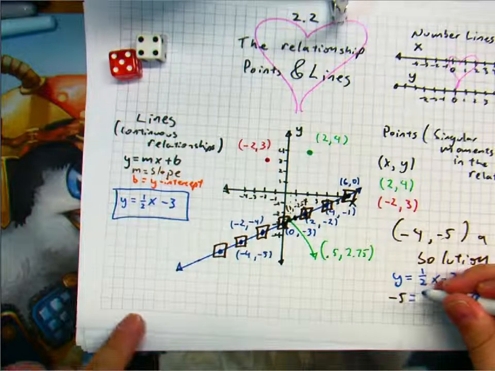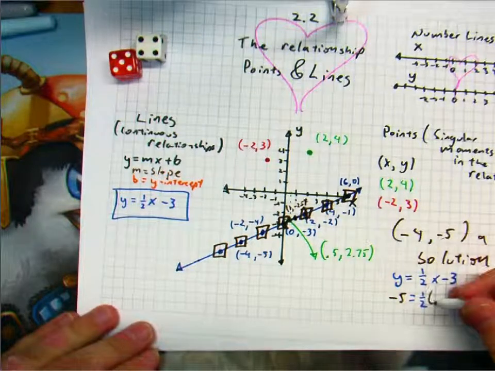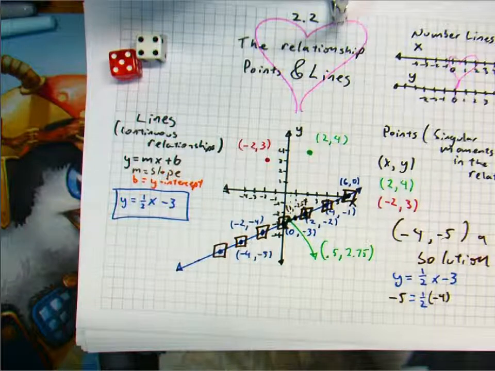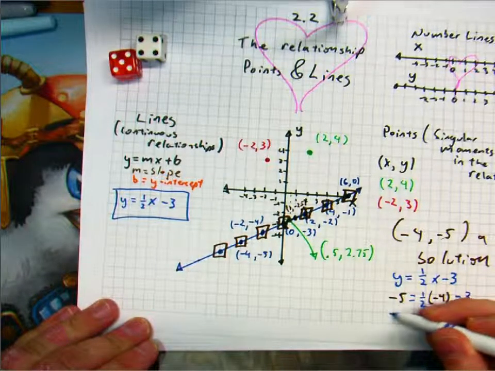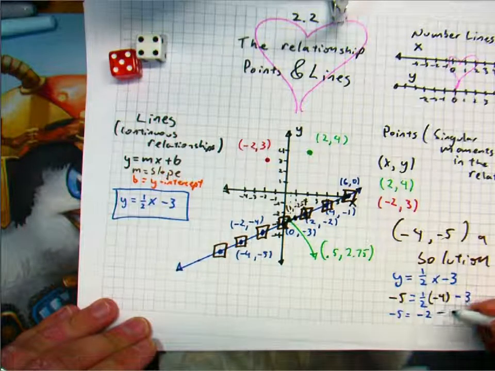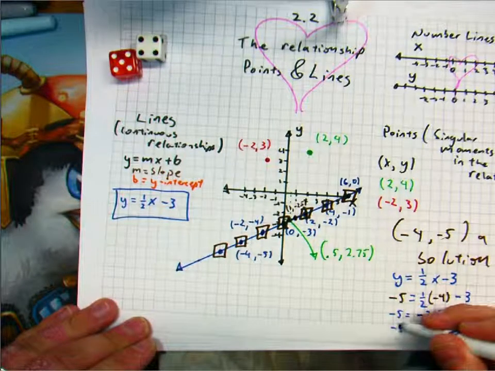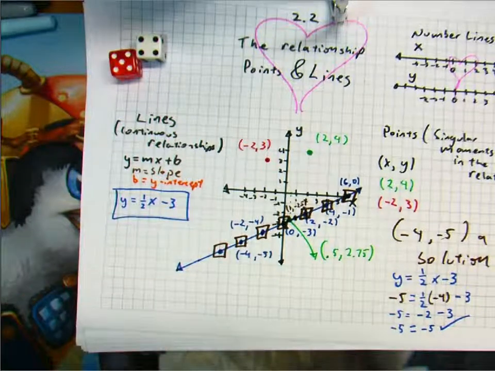That's going to equal 1/2 times my x, which I see is -4, and then I'm going to subtract 3 from that. Okay, so -5 equals half of -4, which is -2, minus 3. And -5, sure enough, equals -5. So that checks out. It definitely checks out. So we can do it two ways. We can plug it in.